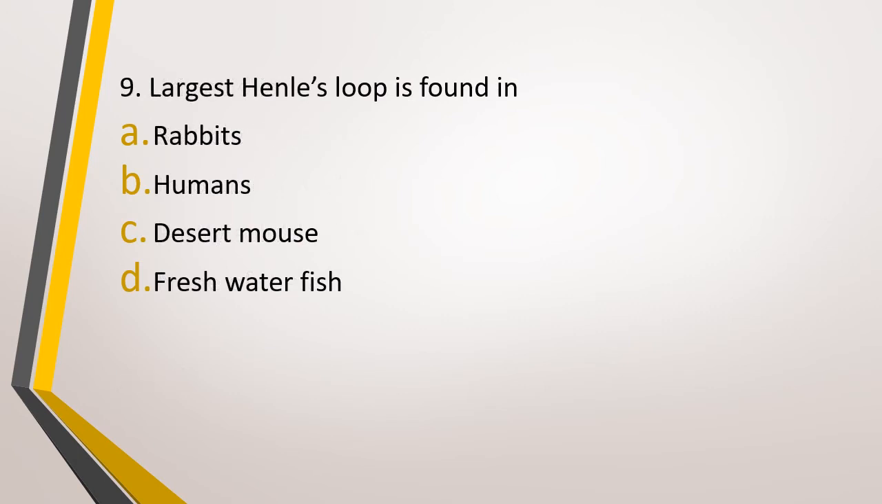Question number 9. The largest Henle's loop is found in option A, rabbits, option B, humans, option C, desert mouse, or option D, freshwater fish. Largest Henle's loop is found in. The correct answer is option C, that is desert mouse. And this kind of makes sense as well. Why? Because in desert mouse, there's a lot of need to conserve water. And if you can recall, Henle's loop is the major site where reabsorption of water occurs. So if the Henle's loop is large in desert mouse, a lot of water can be conserved, right?